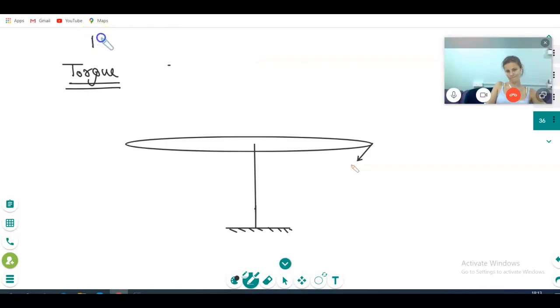What is the force? Force is equal to how much? Please tell me. Mass into acceleration. Correct. Torque: mass will not come here, it is moment of inertia. Moment of inertia. Okay.